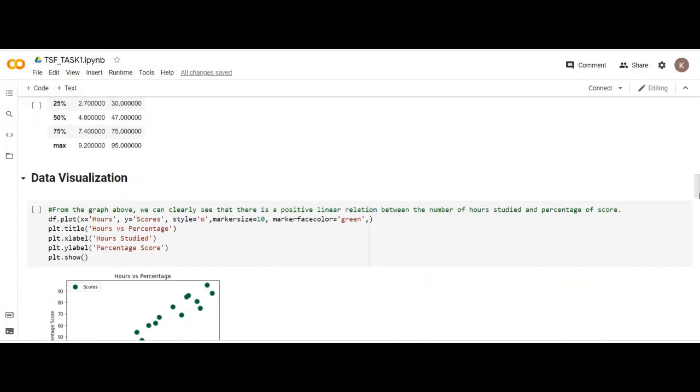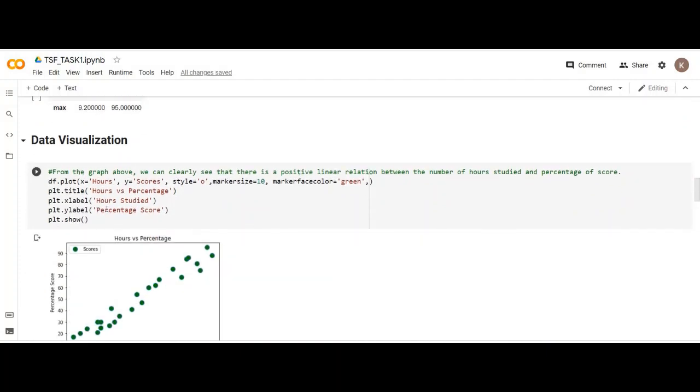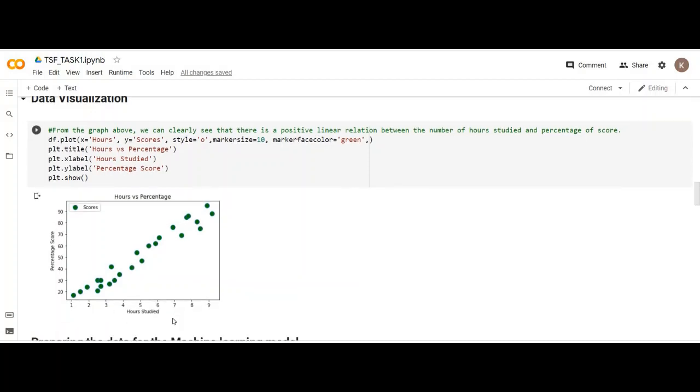Moving on, I have done some data visualization. I have plotted this graph which contains hours studied on the x-axis and percentage score on the y-axis. So as you can see, there is clearly a positive linear relation here. As hours increase, the score increases, as you can see from this plot.